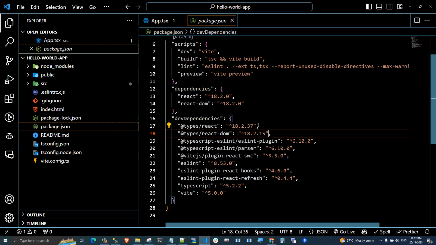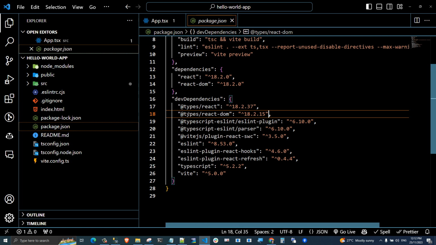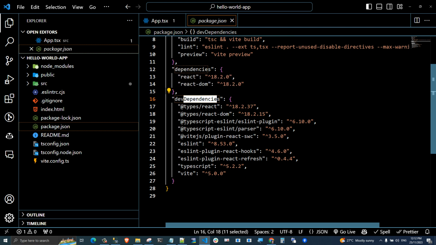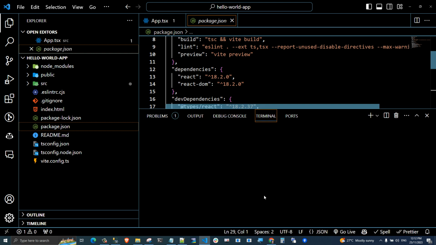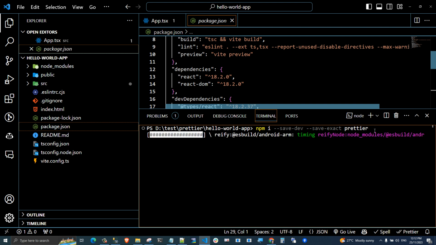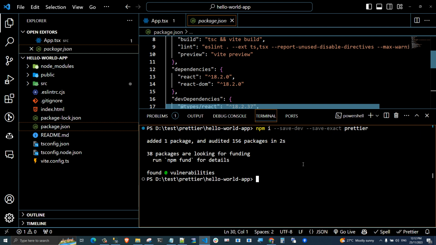Now I want to install my package in dev dependencies here. So I will open the terminal and write the command that we were checking, and press enter. So it is installed successfully.